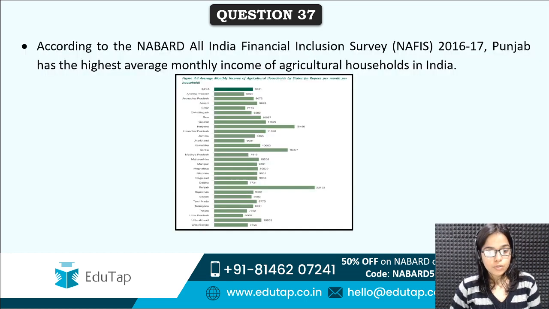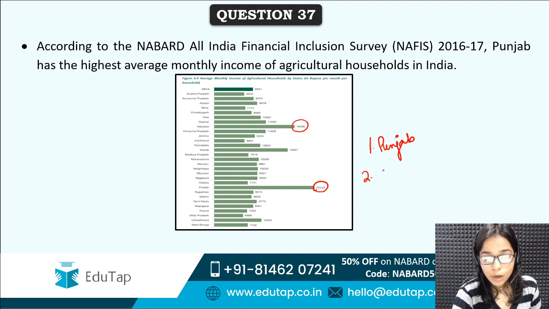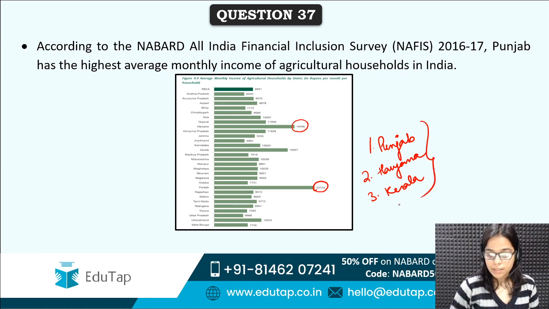So you can see here that Punjab has the average monthly income of rupees 23,133. After that, there is Haryana, which has average monthly income of 18,000. You don't need to remember that. Just remember that on first position is Punjab, which has highest average monthly income of agricultural household. On second position is Haryana, and on third position is Kerala. So these are the top 3 states.